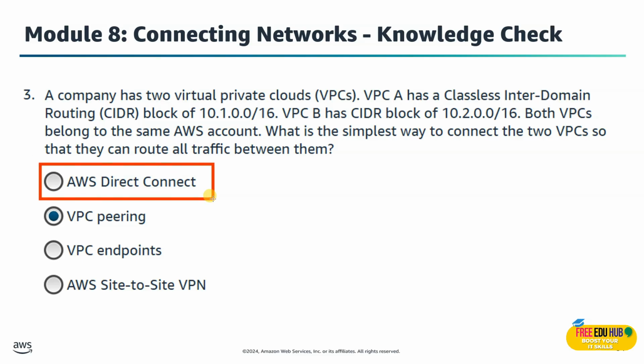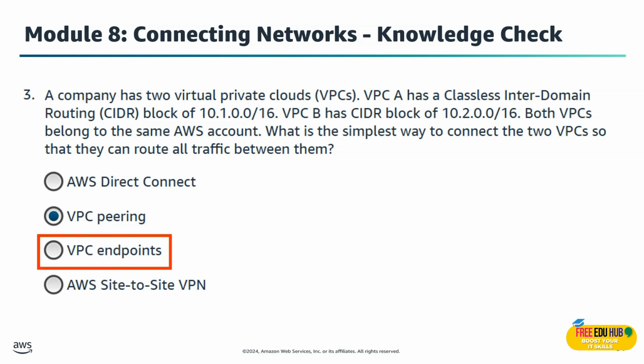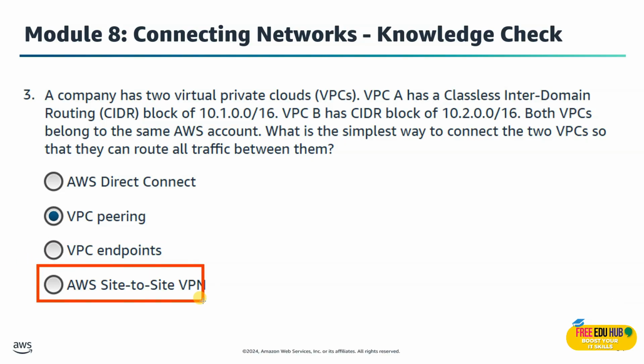Now let's see why we didn't select the other options. AWS Direct Connect is for connecting on-premises to AWS, not VPC to VPC. The second option, VPC endpoint, is not the right option because it's used to connect privately to AWS services like S3 or DynamoDB, not between VPCs. And we are not selecting Site-to-Site VPN because it's overkill for 2 VPCs in the same AWS account.